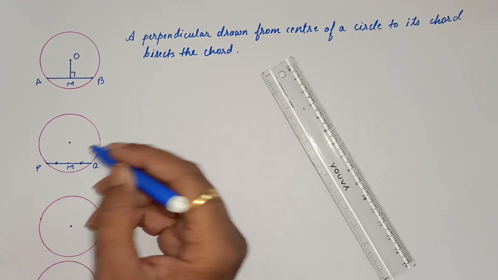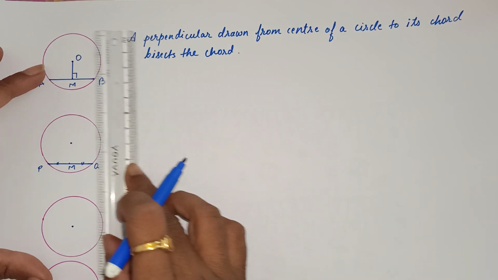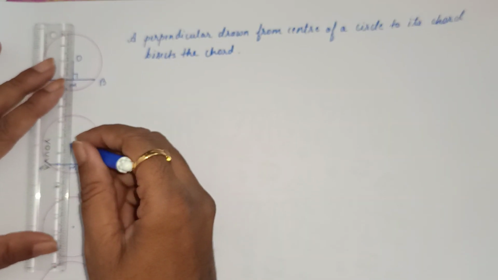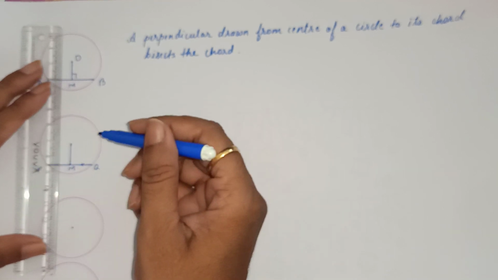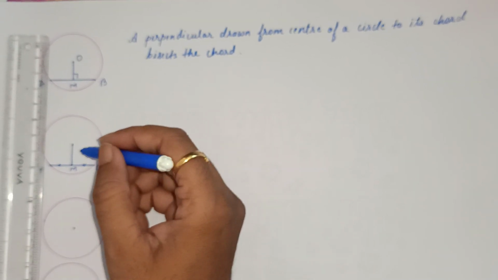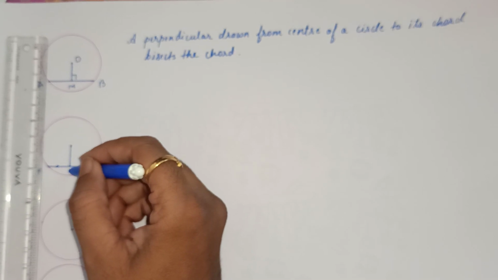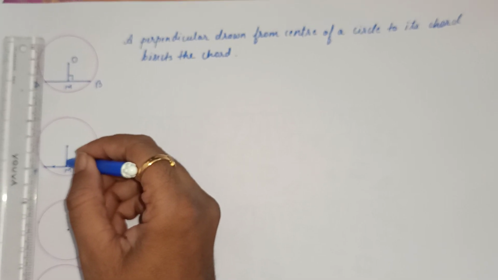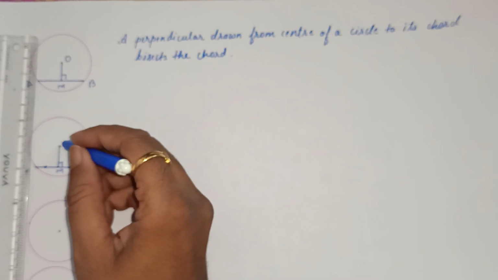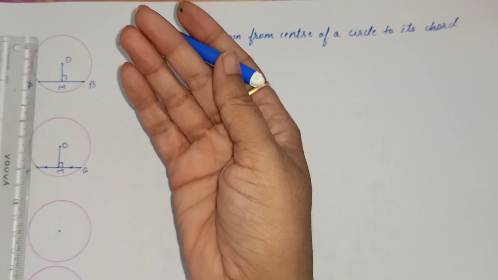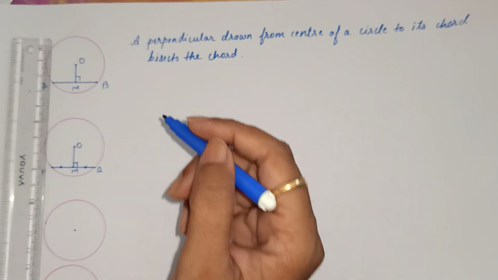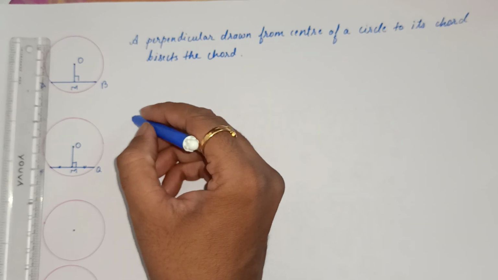Midpoint means PM is equal to MQ. Now I am joining this segment. The segment joining the center of a circle and the midpoint of its chord is perpendicular. Vice versa.